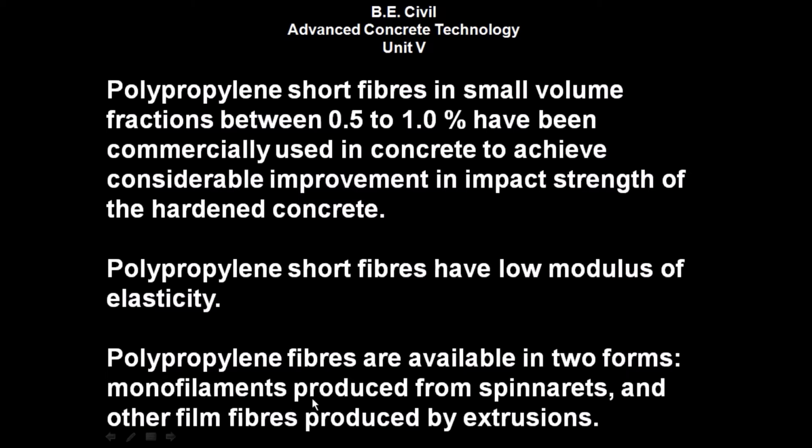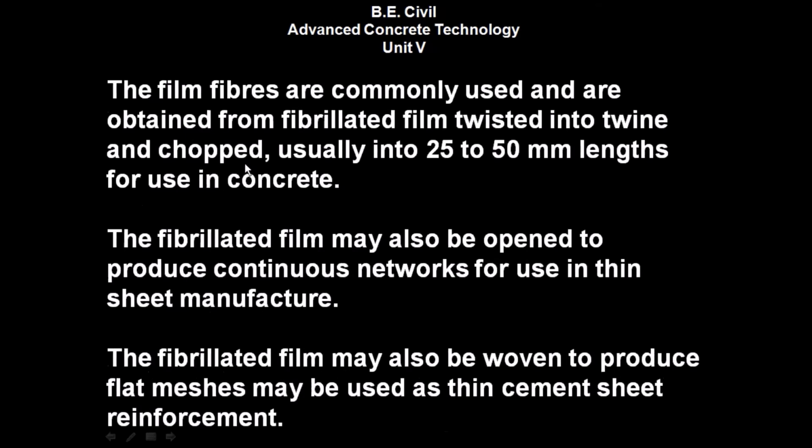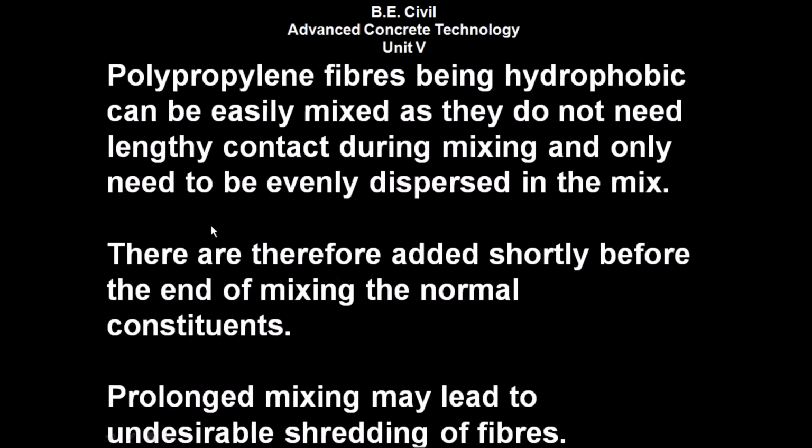One is the monofilament produced from furnaces, and the other is film fibers produced by extrusion. The film fibers are commonly used and are obtained from fibrillated film twisted into twine and chopped, usually into 25 mm to 50 mm lengths for use in the concrete. The fibrillated film may also be opened to produce a continuous network for use in thin sheet manufacture. The fibrillated film may also be woven to produce flat meshes that may be used as thin cement sheet reinforcement.